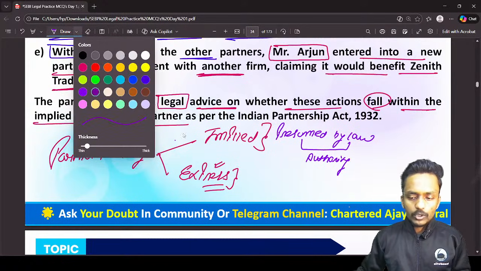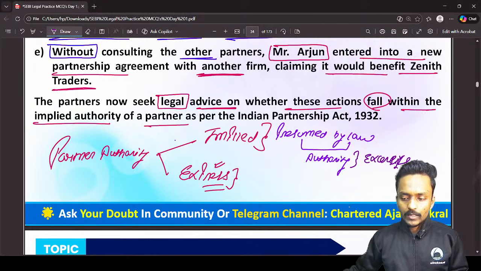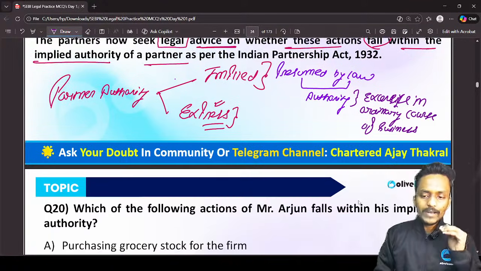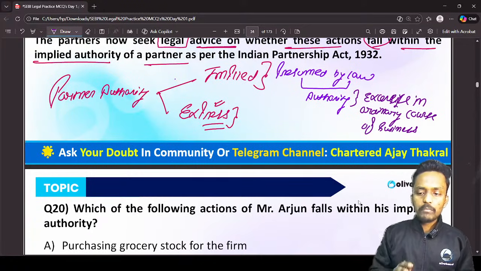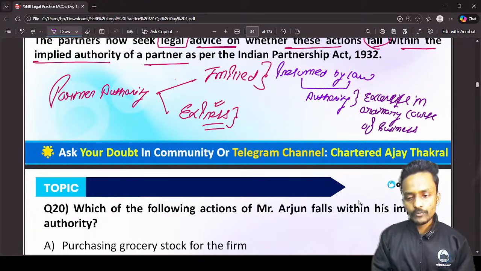So only those authorities which are exercised in the ordinary course of business, only then, even though the partner didn't have the express authority, that particular act will remain valid in the partnership firm.